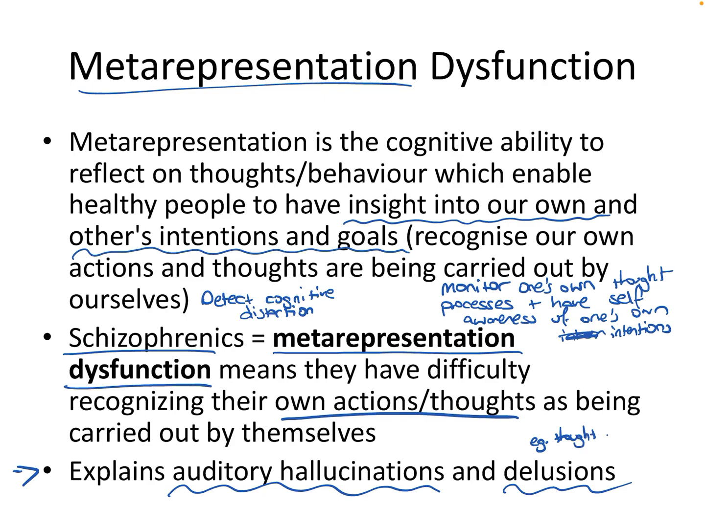Thought insertion occurs when people believe that their thoughts have been put there by some sort of external source, like from aliens, for example, because they're not able to reflect on their own thinking and their own cognitions and thought processes. So they think that thoughts that arise in their head have been put there by somebody else. And so difficulties with metarepresentation, or metarepresentation dysfunction, can explain delusions like thought insertion. It can also explain delusions of persecution,